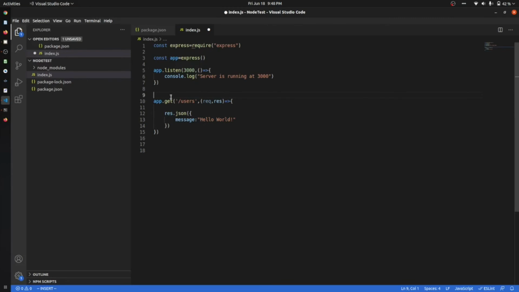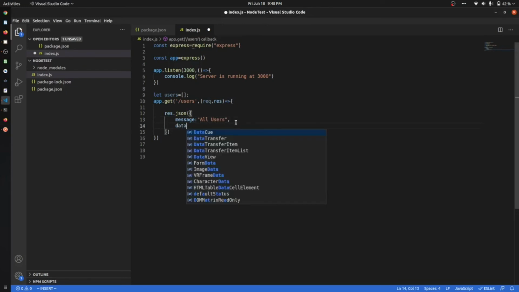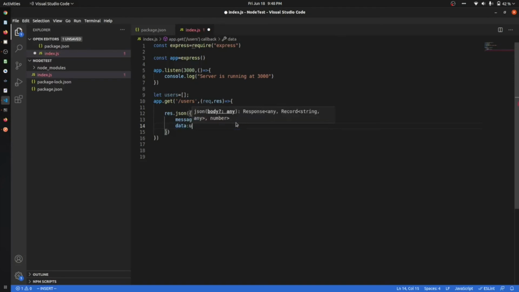So let's say let users is equal to an array. And the message will be all users. And after that data will be users. So this API will return all the users that we are inputting.